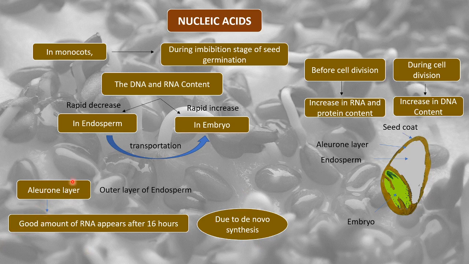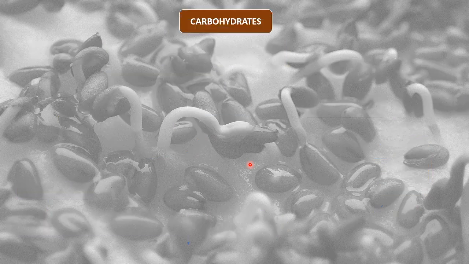So in the aleurone layer of the endosperm, a good amount of RNA appears after 16 hours, and it helps during cell division and increases DNA content. So this is all related to each other, and these are the changes that take place in the seed during seed germination. Now we move towards the understanding of carbohydrates.